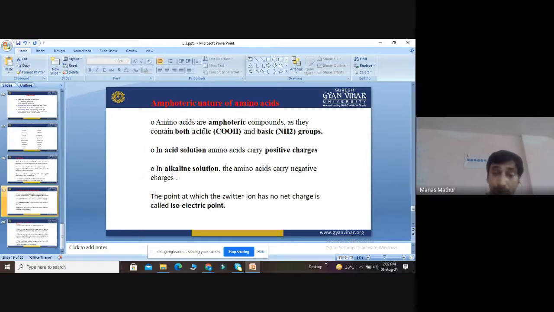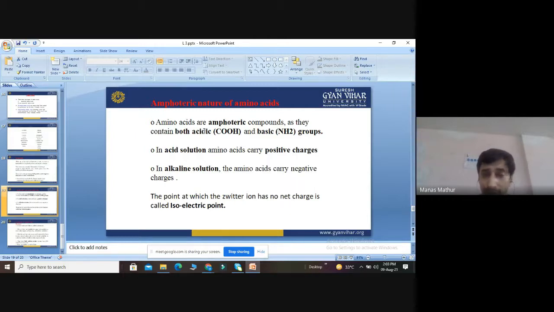So in acidic solution, there will be a positive charge. Means when the pH is less than 7, or more H plus is there, they will carry positive charge. Don't get confused. What I told was that the negatively charged amino acids are acidic amino acids, means their native form is negatively charged and acidic. But when they are dissolved in water, they form a solution, and then they will carry positive charge.